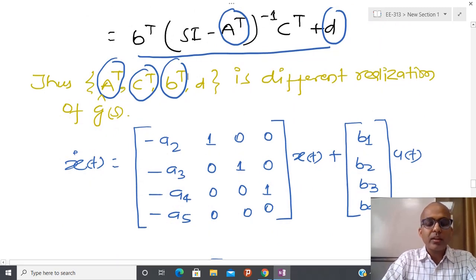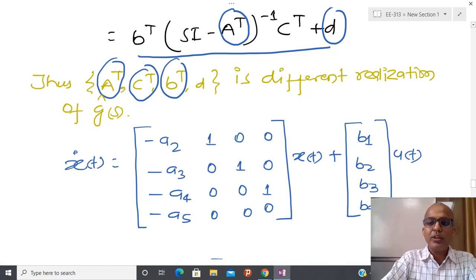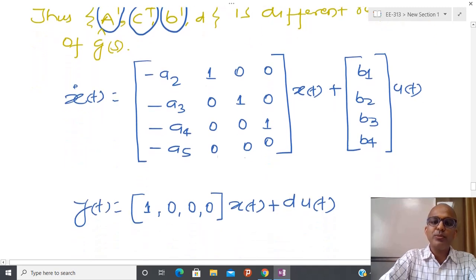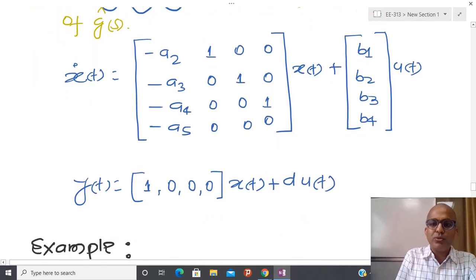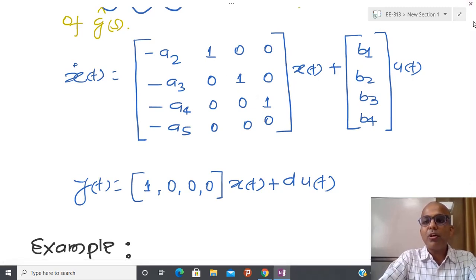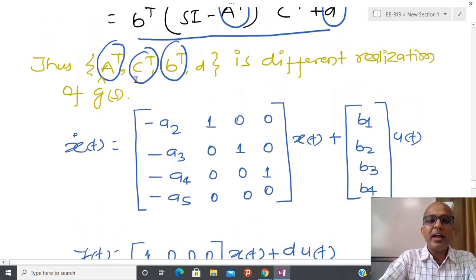Now it is very easy to check this, because you know the A matrix. If you calculate the controllable form, it is possible to express everything in observable form, and it is possible to know why this kind of structure comes into picture, because in place of A I have A transpose, and in place of B now I have C transpose.